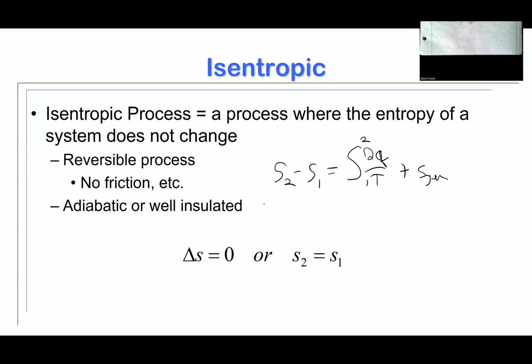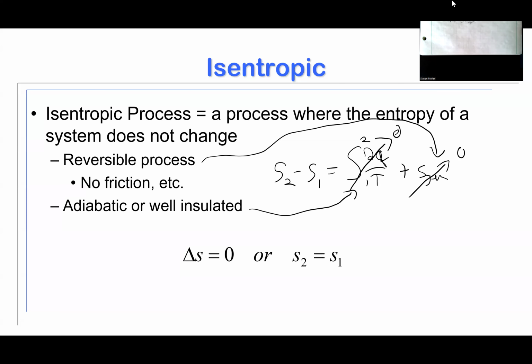So if it's adiabatic or well insulated, that means that, just like we saw earlier, we add up a whole bunch of zeros and we still get 0. If it's reversible, that means it's not generating entropy. So if it's adiabatic and reversible, that means it's isentropic. The change in entropy is 0.